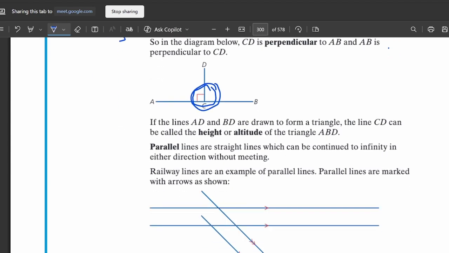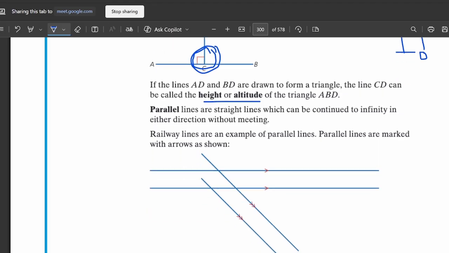Next, height and altitude. Height and altitude are the same terms. Both have the same meaning. What does height mean? It is the distance from our base point to the highest point. If this A is the highest point and this B is the base point, then the distance between A and B will be called our height or altitude.